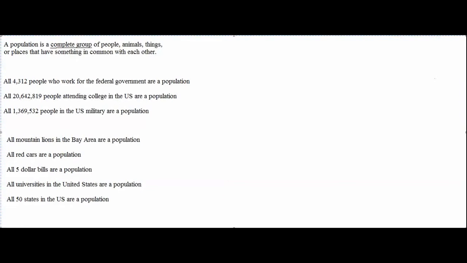The problem is that most populations that people study are so large that it isn't possible to collect data from all members of a population, either because it's too expensive, too time-consuming, or not possible because some population members can't be reached or can't be contacted. What a researcher will almost always do is select a certain number of population members and then collect data from those selected population members only. The group of selected population members that the researcher collects data from is called a sample of the population.